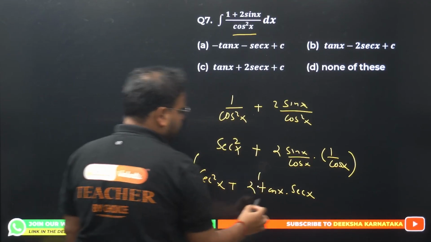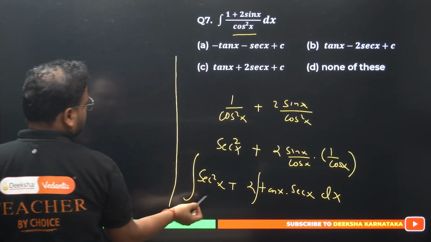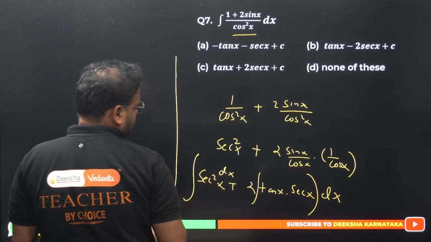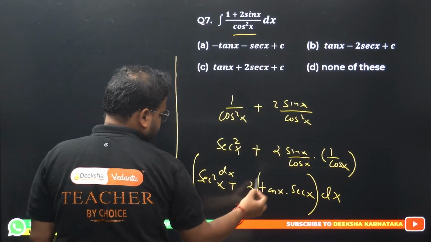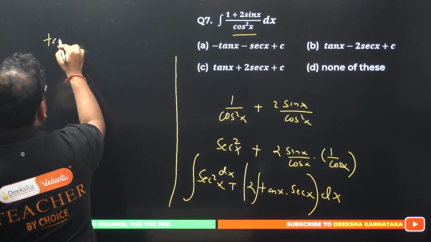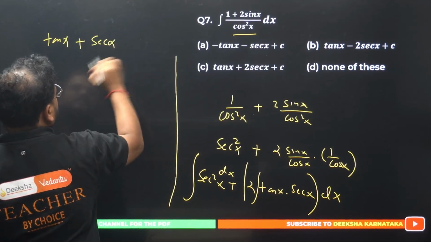I'll give you right now. This part is simply tan x. This part becomes sec x actually.